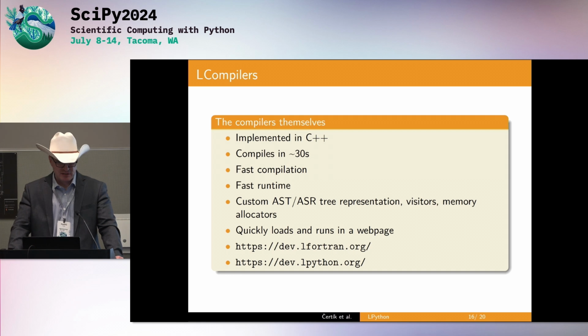And then we want the compiler itself to compile as quickly as possible, so that if you use it as a replacement to CPython or in Fortran as a compiler that you use every day, my goal is it needs to compile just immediately. It needs to feel immediate, very fast in debug mode. In release mode, we want very fast runtime.